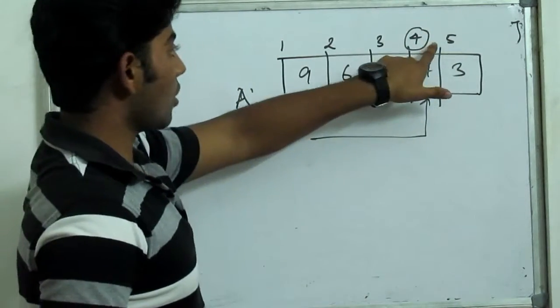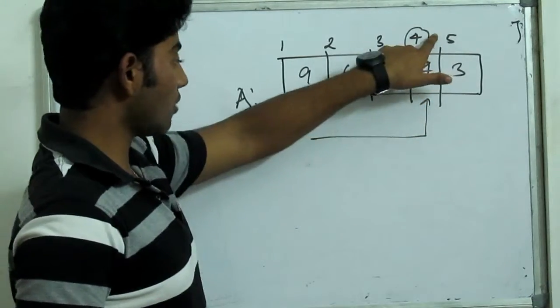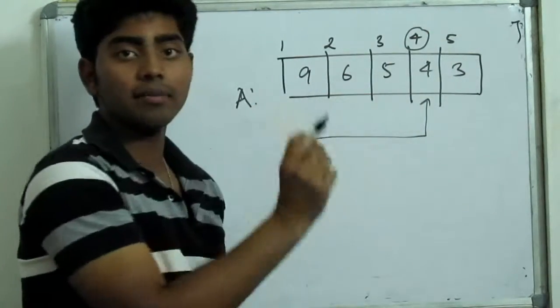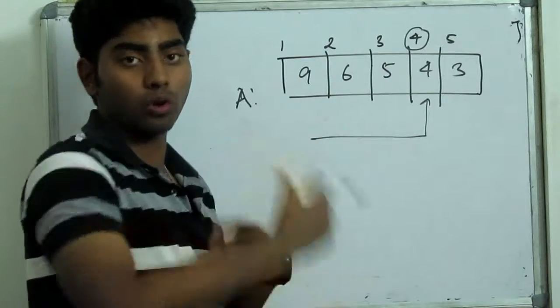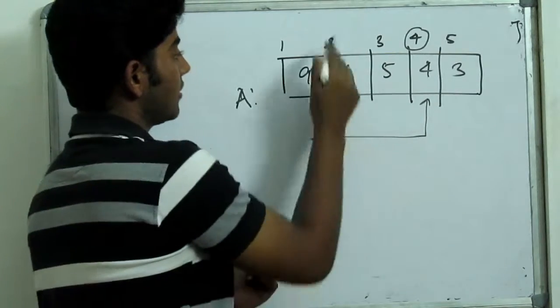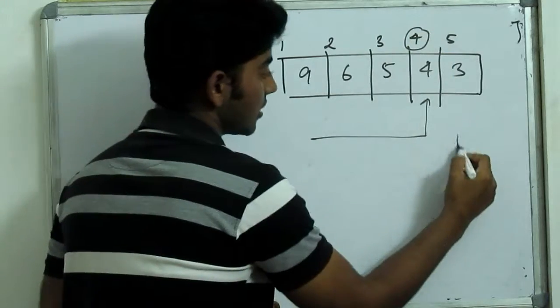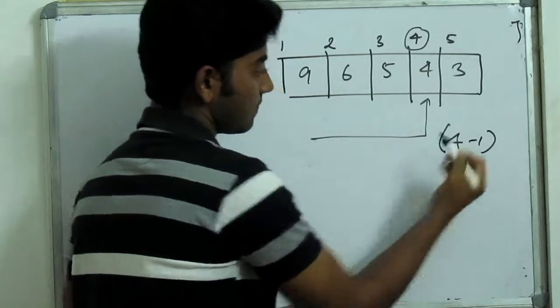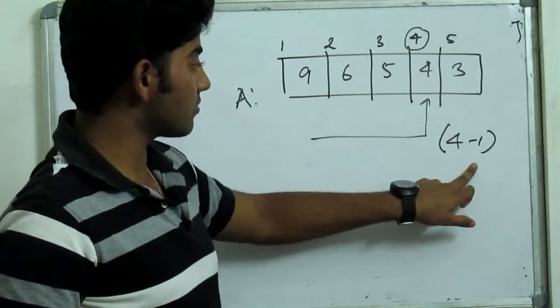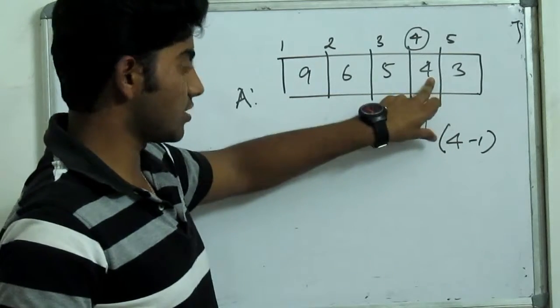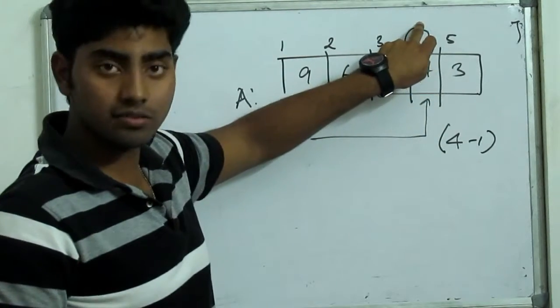Now in order to go to this element 4 with index 4, how many elements will I have to cross in order to reach this cell? There will be 1, 2, 3, that is exactly 4 minus 1 cells. Exactly 4 minus 1 cells I will have to cross in order to reach this cell with index 4.